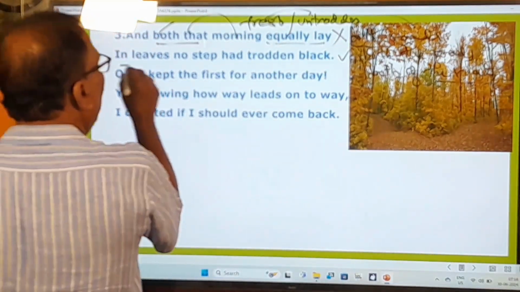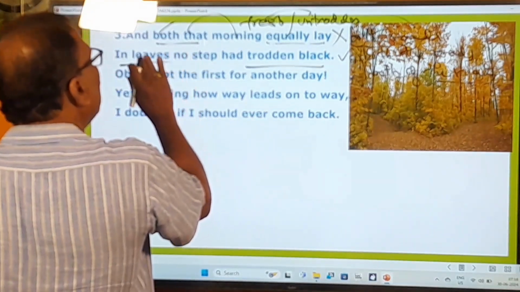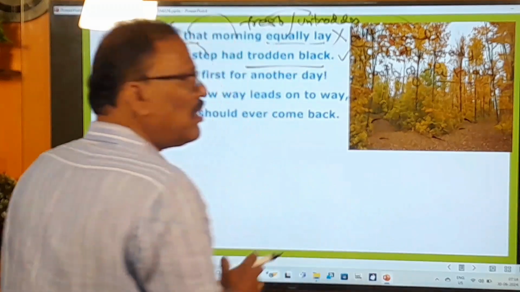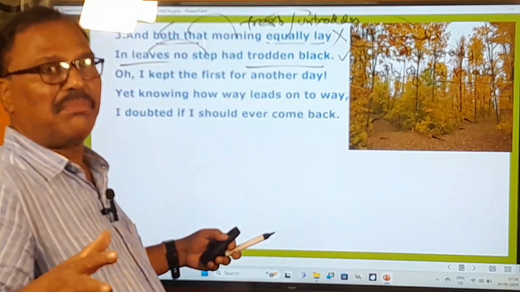And in leaves no step had trodden black. That means no steps. That means these leaves were not disturbed. So here are these leaves. These are all the leaves. The leaves that fell last night are not disturbed.